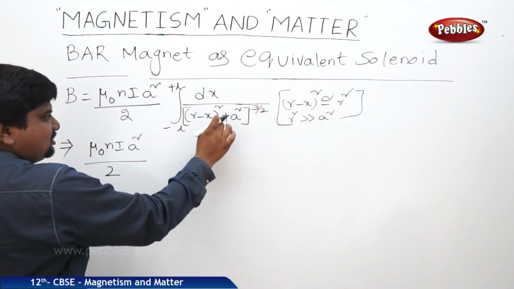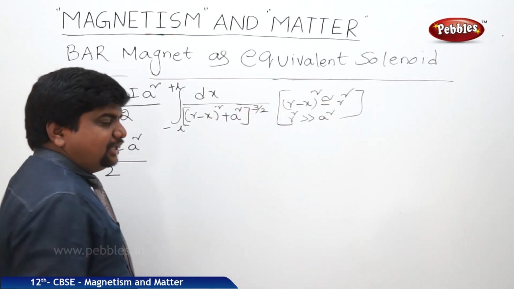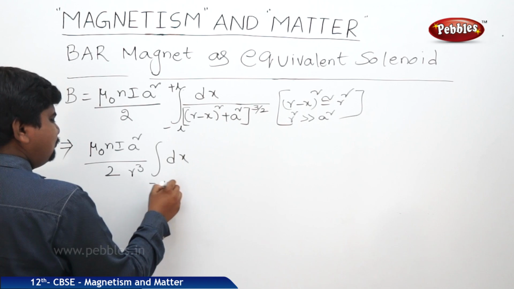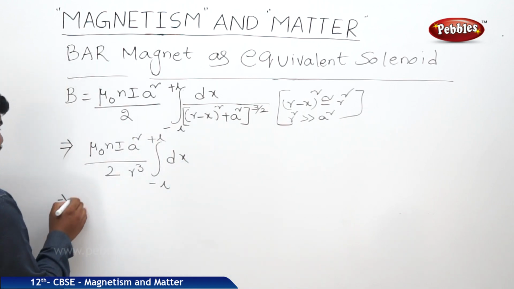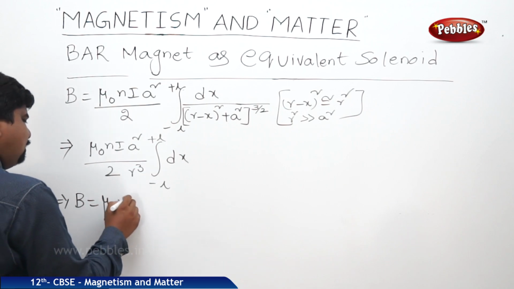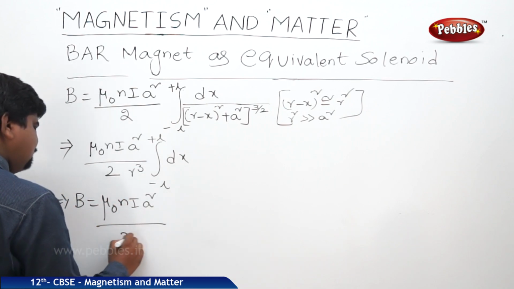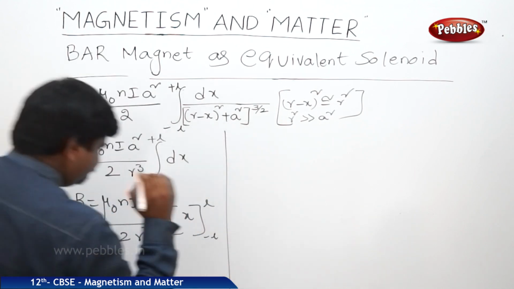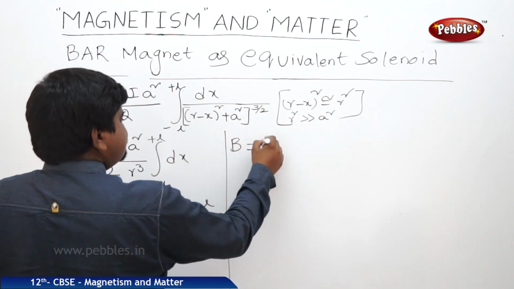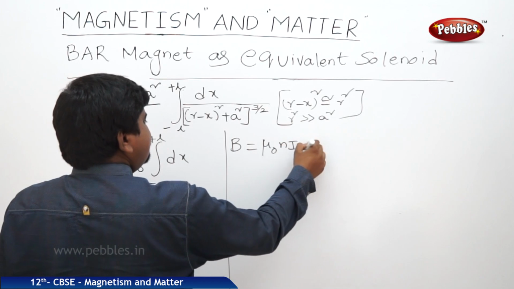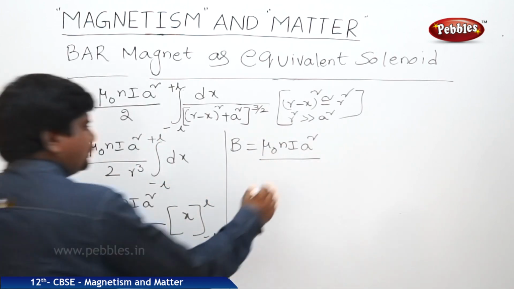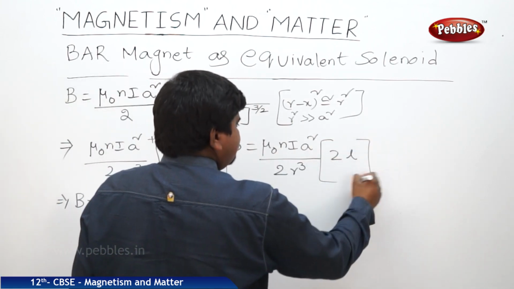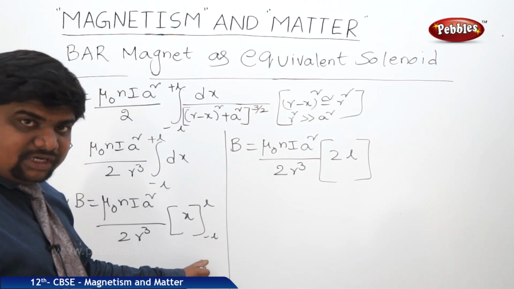Because of these two conditions, we are substituting r square here, so r square whole power 3 by 2 is r cube, integral dx from minus L to plus L. If this is the case, B is equal to mu naught N I a square by 2 r cube, integral dx from minus L to plus L. This is 2L, because upper limit minus lower limit, L plus L, is 2L.